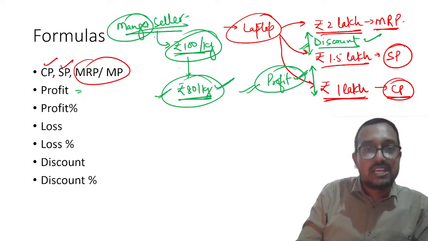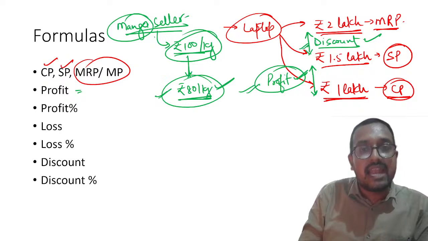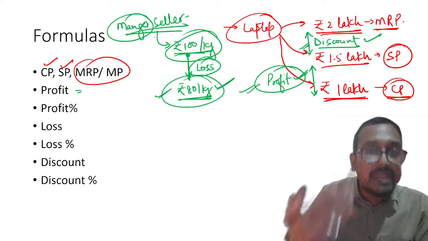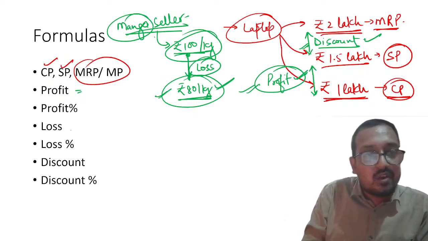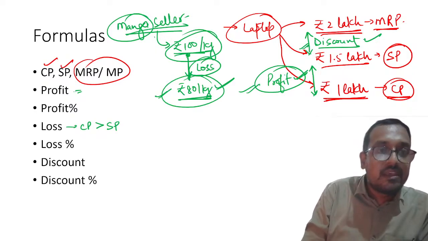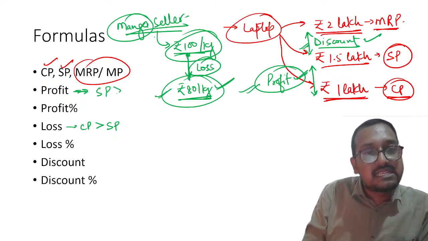Understood? So my dear students, that is why we are saying that the person will incur a loss. What is happening in loss? You can see that in loss, the cost price is greater than selling price. Understood? In profit, selling price is greater than cost price.